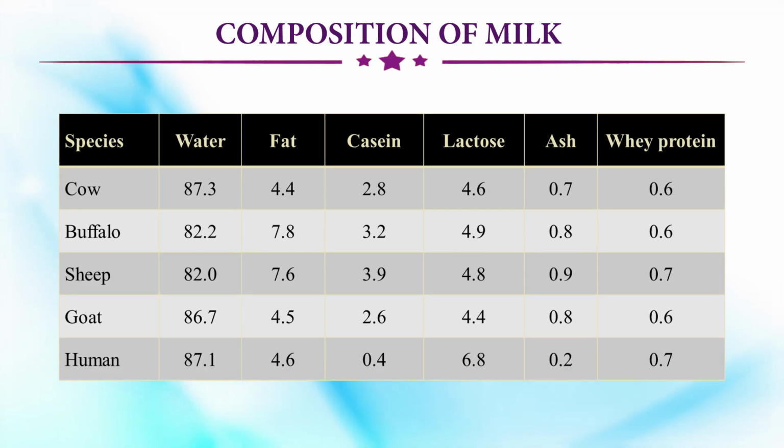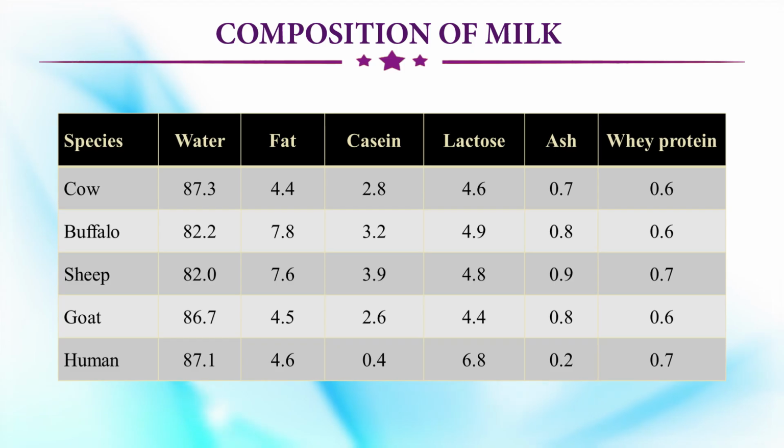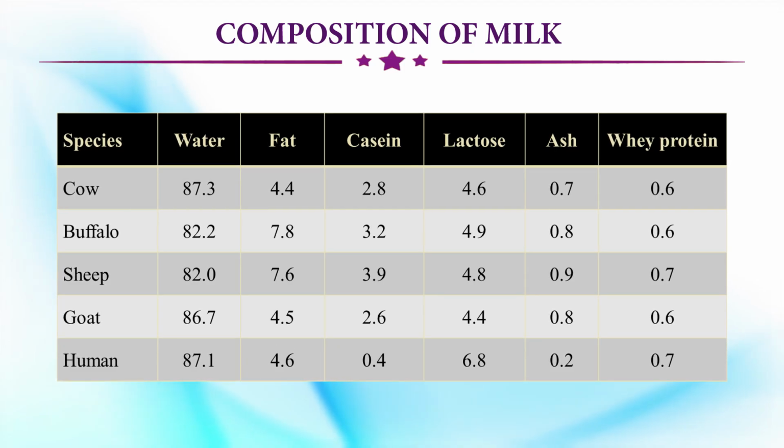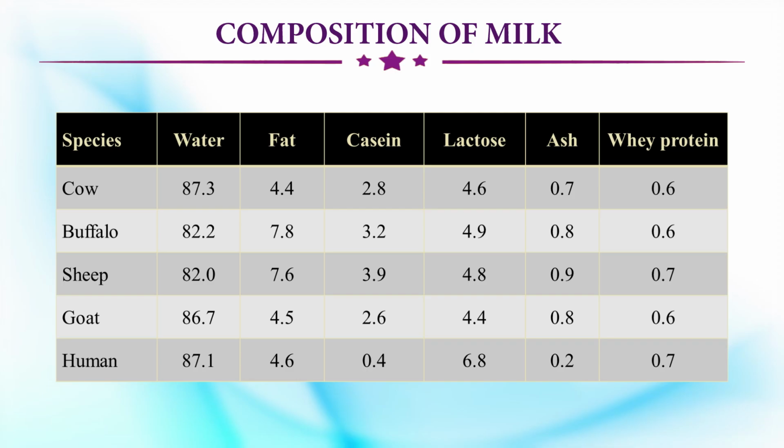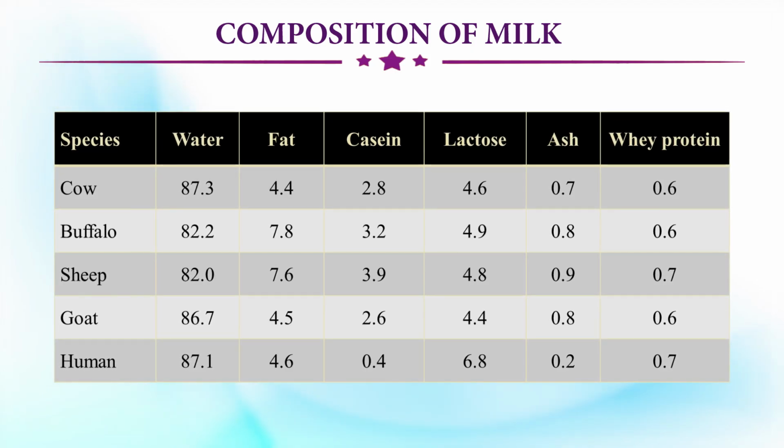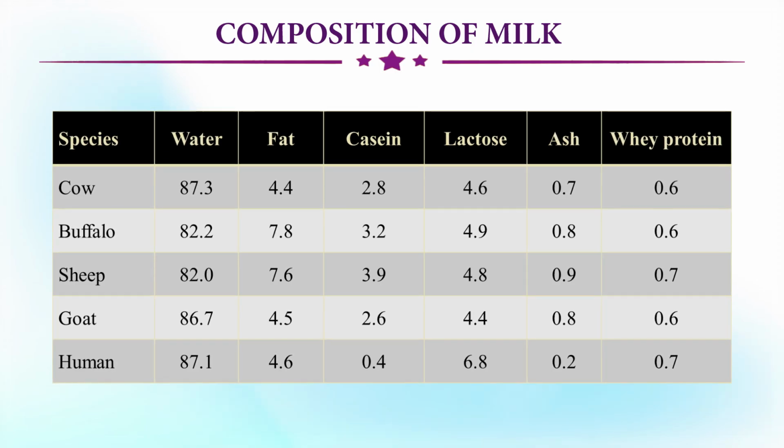Now, see the variation in the fat. Our buffalo milk has the high fat percentage with 7.8%, and the goat has around 4.5. The sheep also contains high fat percentage. Human milk has 4.6%.